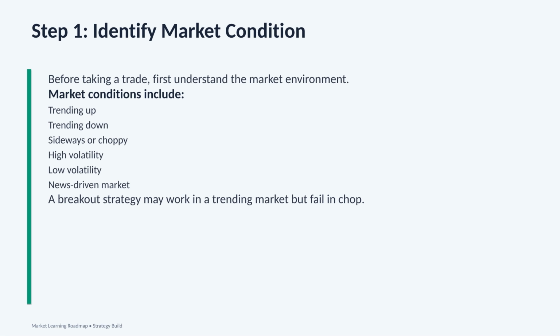It can also be a news-driven market, where price may move suddenly because of earnings, economic news, interest rate decisions, or major headlines. This step is important because not every strategy works in every market condition. For example, a breakout strategy may work well in a trending market, but it may fail in a choppy market. In a choppy market, price may break above a level and then quickly reverse. That can trap traders who enter too early.